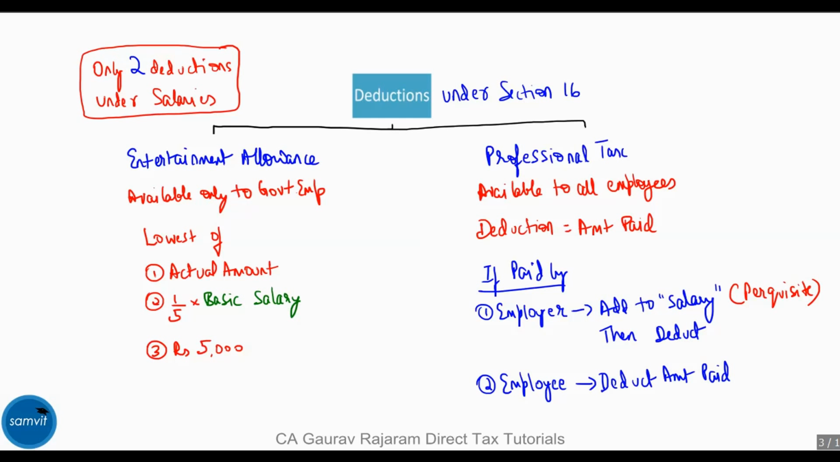Professional tax is available to all employees. The deduction is equal to the amount paid. There can be two scenarios. If the professional tax is paid by the employer, then first add it to the salary because it is a perquisite and then deduct. If it is paid by the employee, then directly deduct the amount paid.